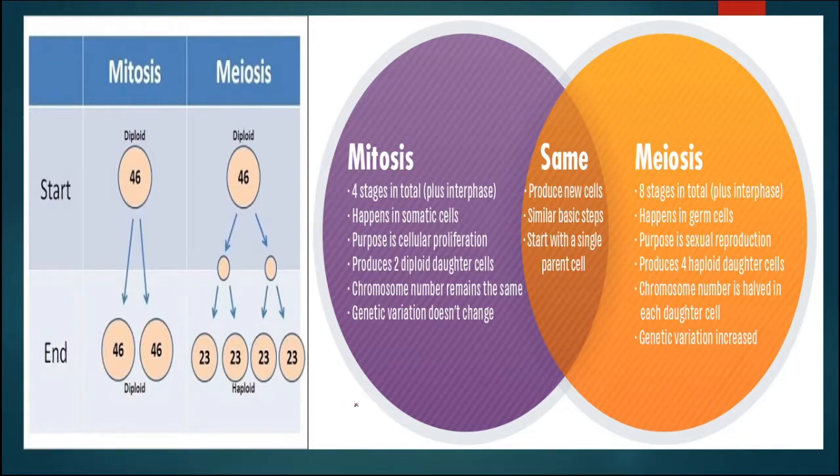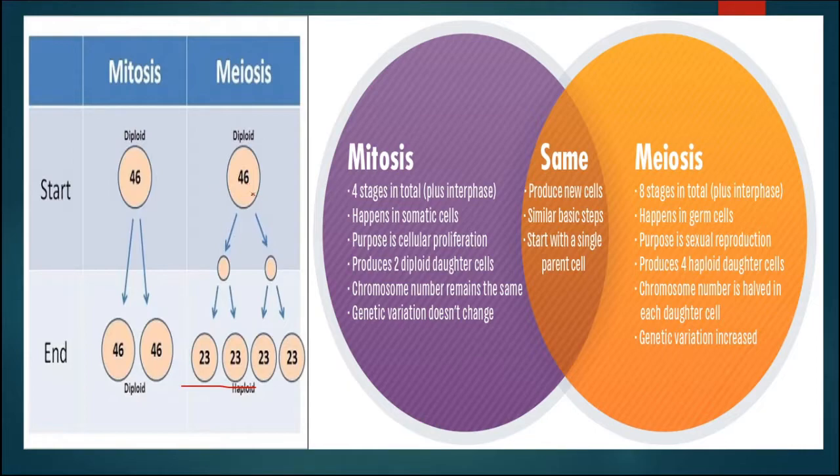That means the chromosome number gets reduced to half, that's why it is known as reductional division.